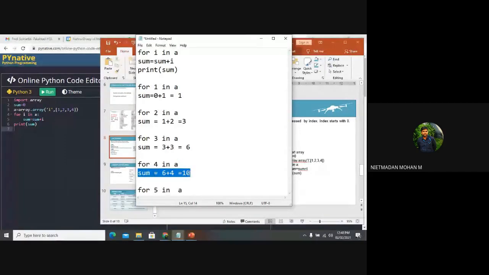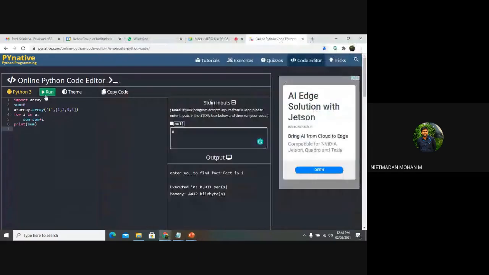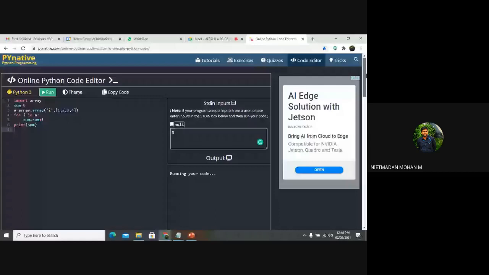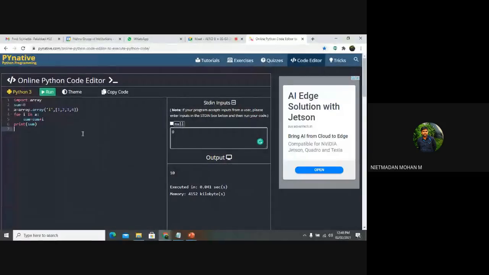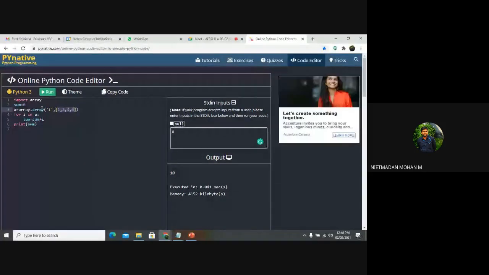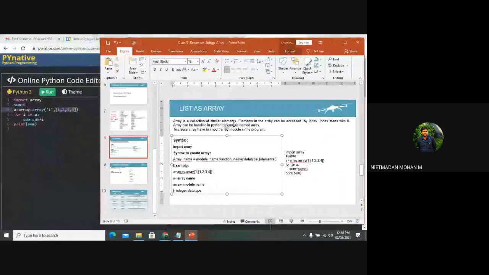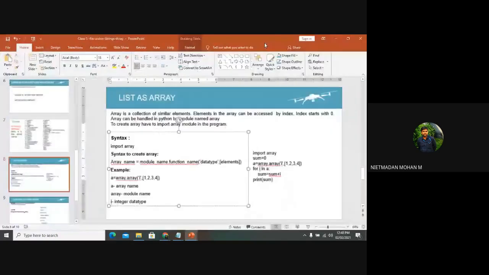So when we are running those things, it will produce the result as 10. So the list will be considered along with the array and it will do an operation also. It will do a particular operation that depends upon your program. But the concept is the list has been associated with an array. So you can take the list as an array also and you can do a particular operation.